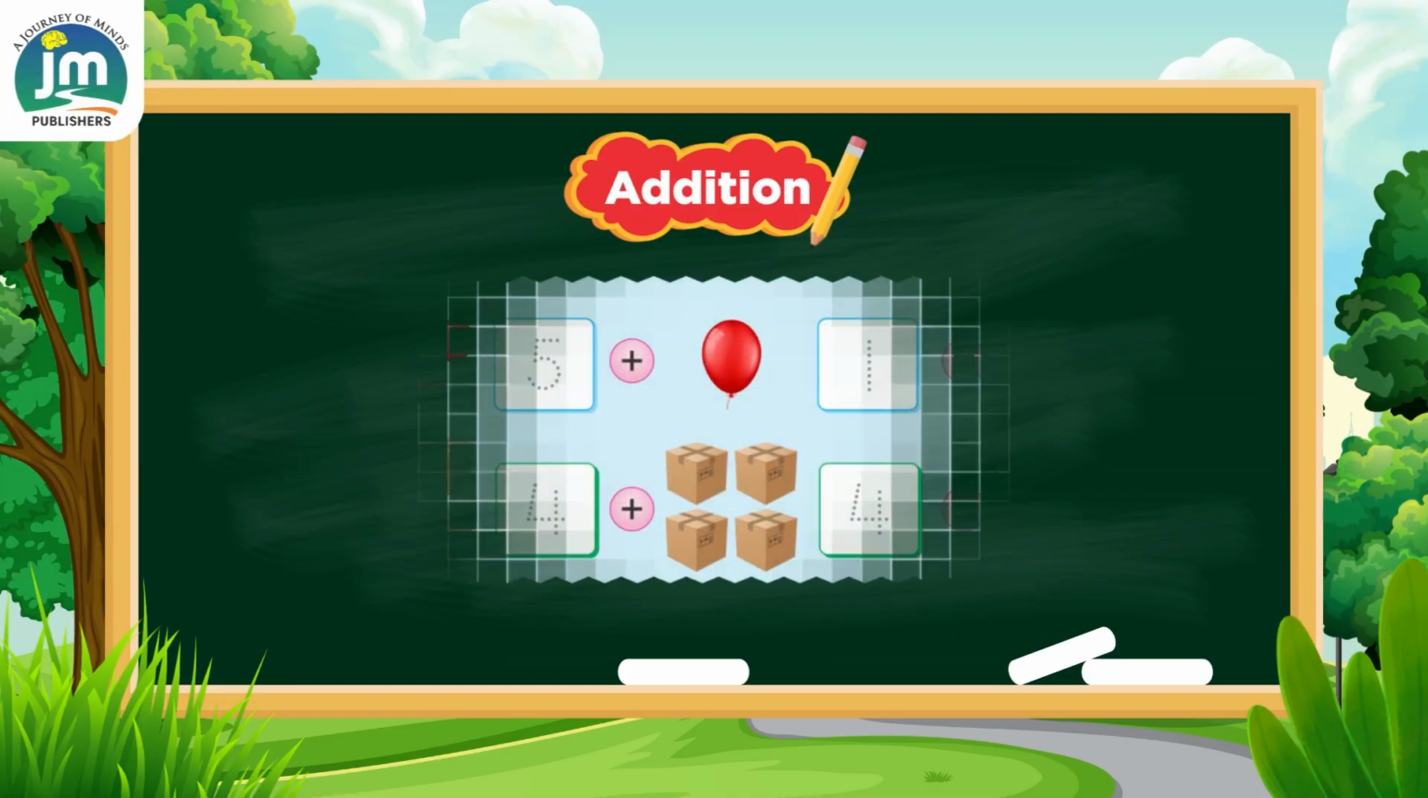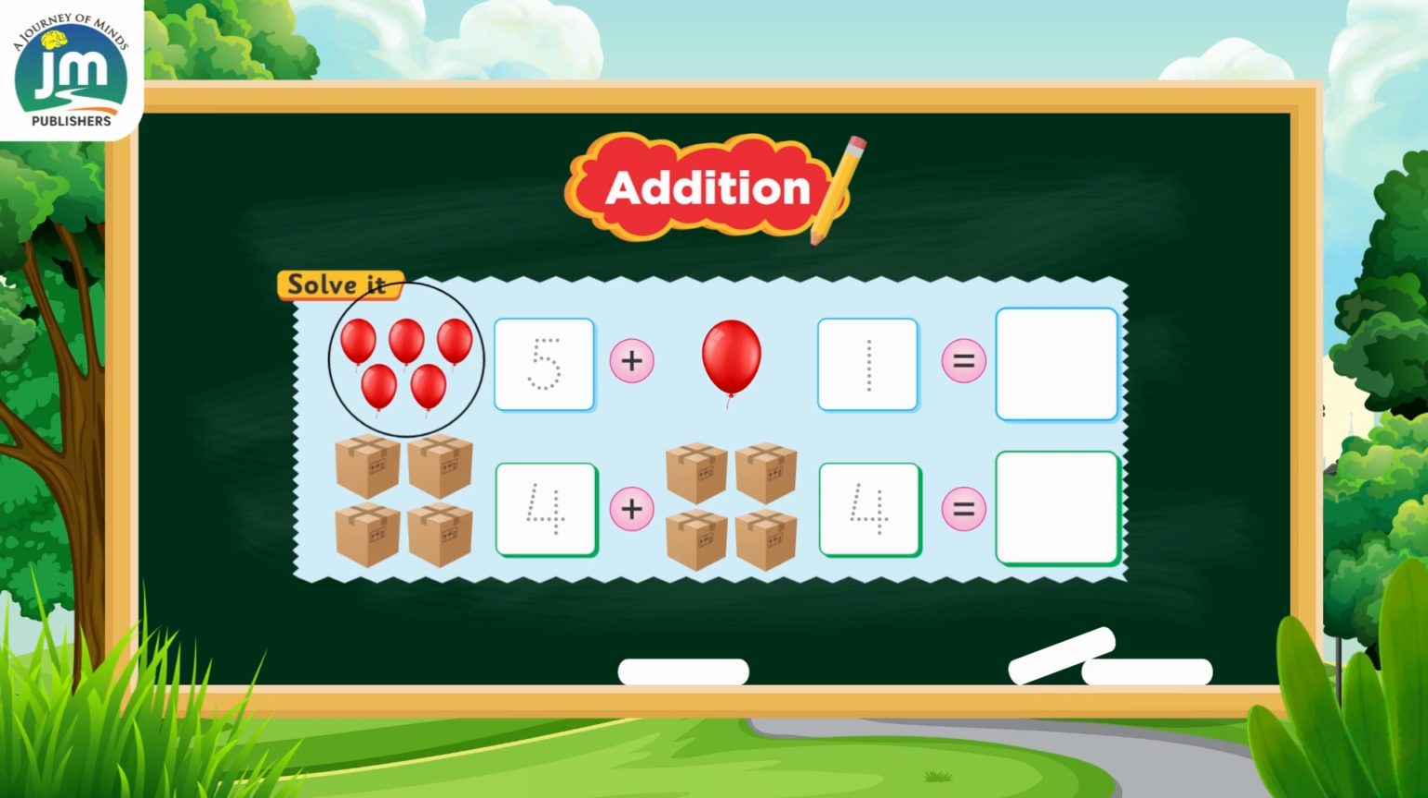Second activity on page number 36, we have 5 balloons and add 1. How many balloons are there? Let's count with me. 1, 2, 3, 4, 5, and 6. 6 balloons. Next one, how many boxes are there? 1, 2, 3, 4, 5, 6, 7, 8. 8 boxes. Write the 8 in the blank box.